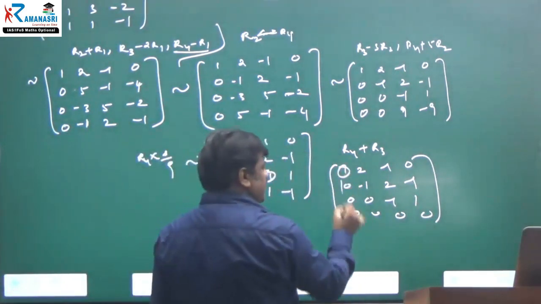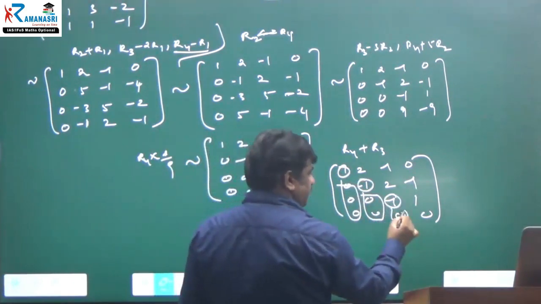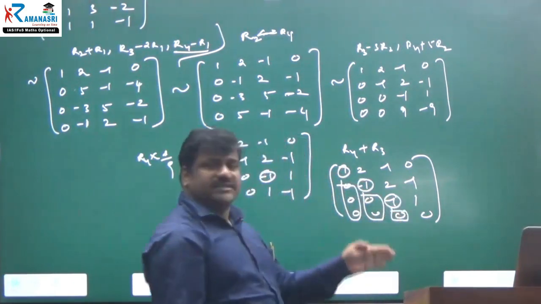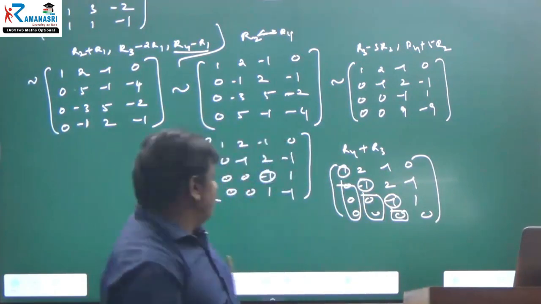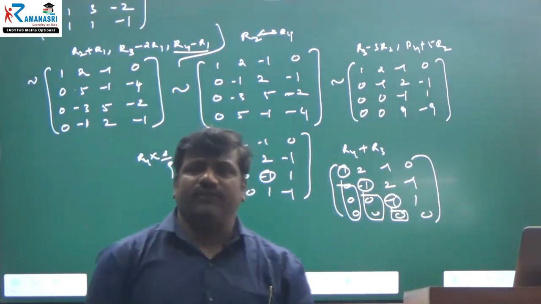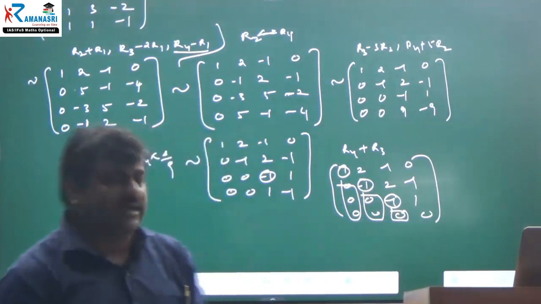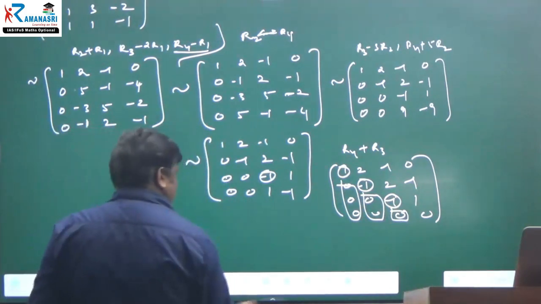This is the non-zero element, all these are 0. This is the non-zero element, all these are 0. This is the non-zero element, below is 0. The number of zeros are increasing. Here 1 zero, here 2 zeros, here 3 zeros. Therefore, clearly it is in the echelon form. Therefore, rank of the matrix is what? Number of non-zero rows in the echelon form.